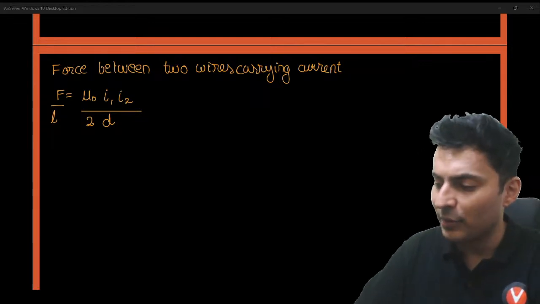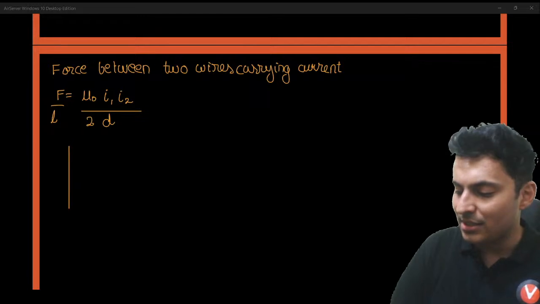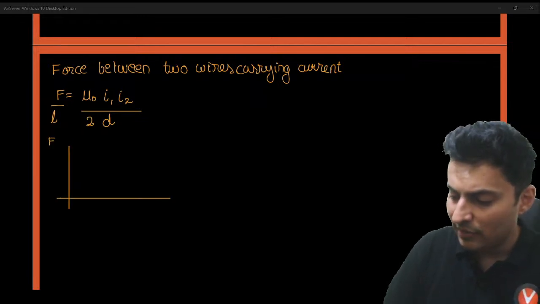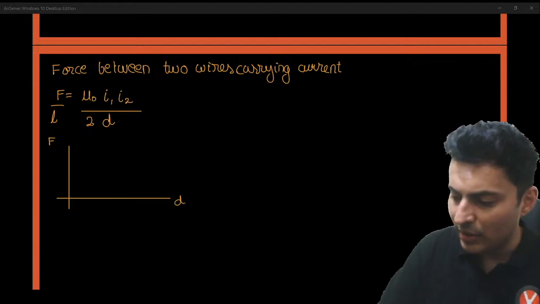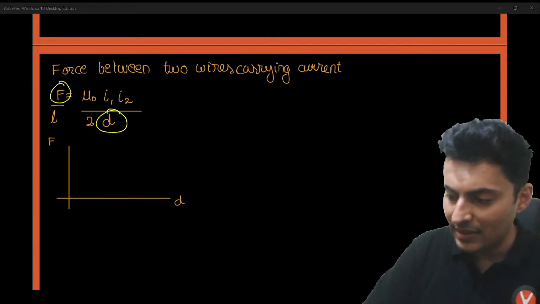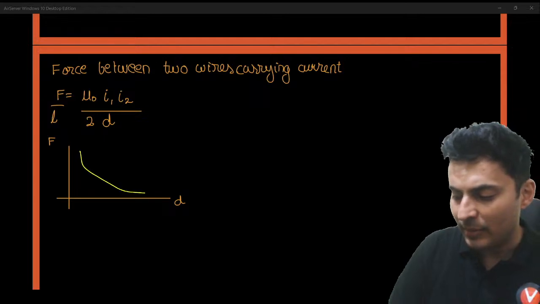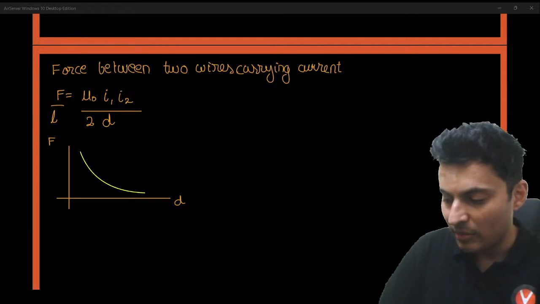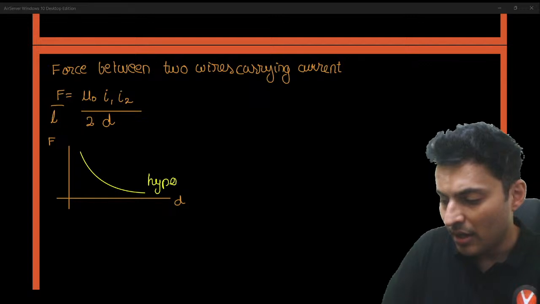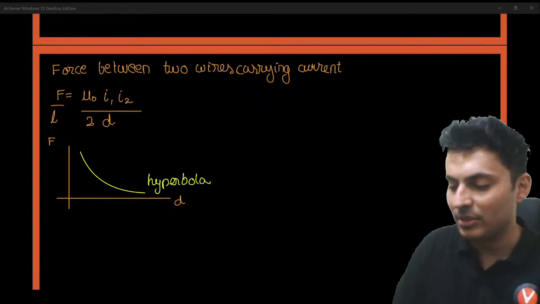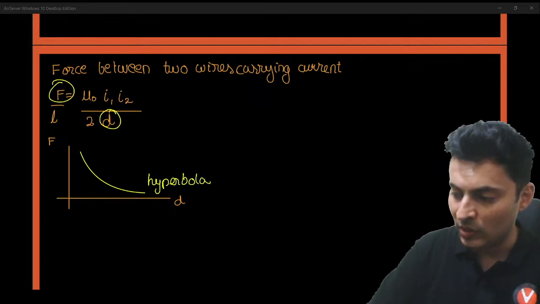Like, how is the force changing with respect to the distance or with respect to the current and all of that? So if it is force with respect to distance, it is very obvious. Force is on the top, distance is below. So hence the graph will be inversely proportional. So it will be a hyperbola. Keep this in mind, because d is below, force is on the top.